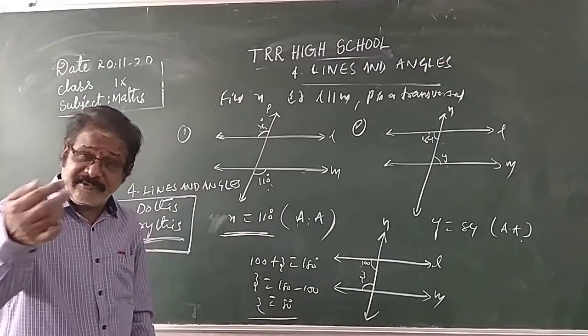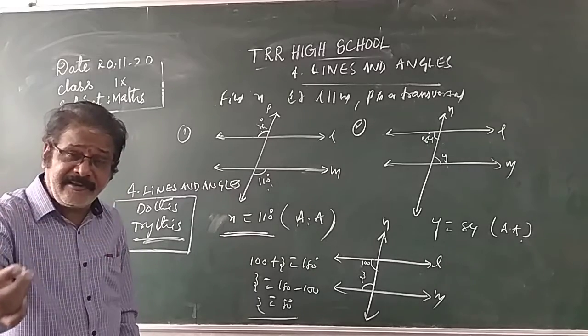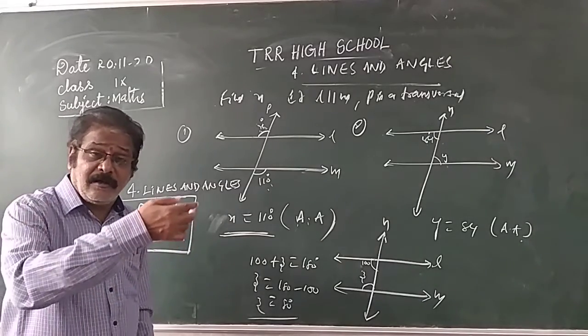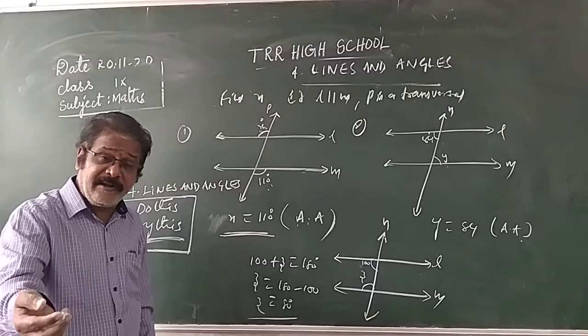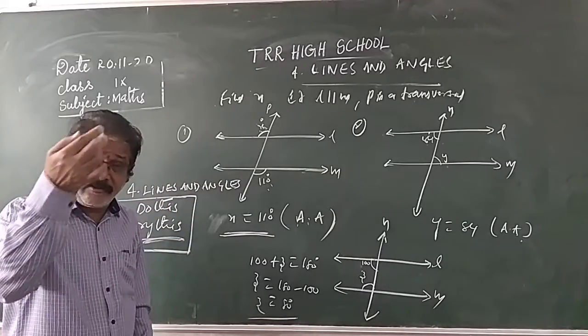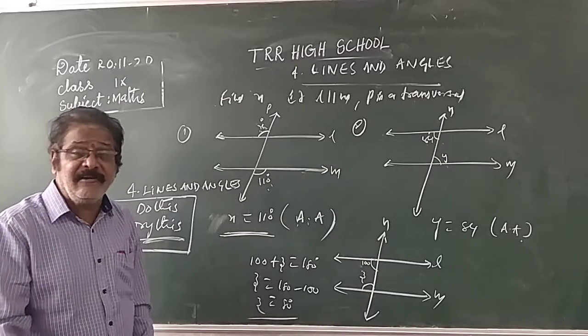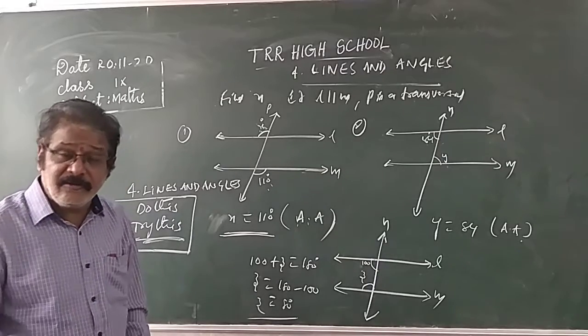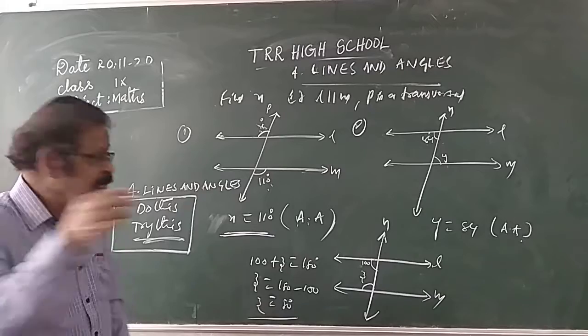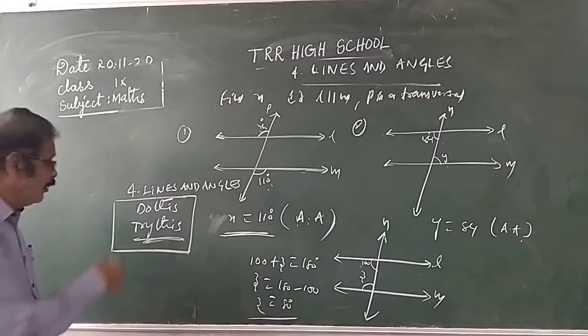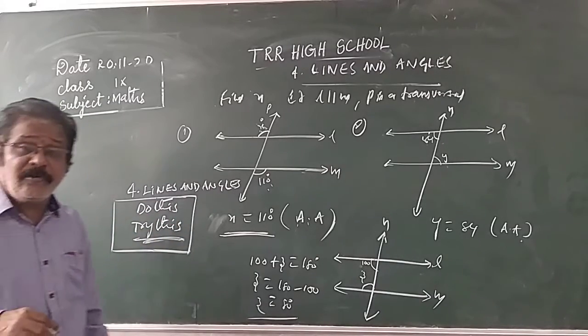When the transversal intersects a pair of parallel lines, the alternate exterior angles are equal, the alternate interior angles are equal, and the corresponding angles are equal. You can use these three properties and solve the problems given in the exercise. I hope you clearly understood.